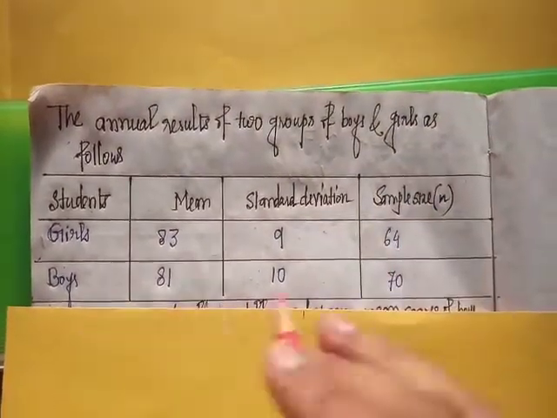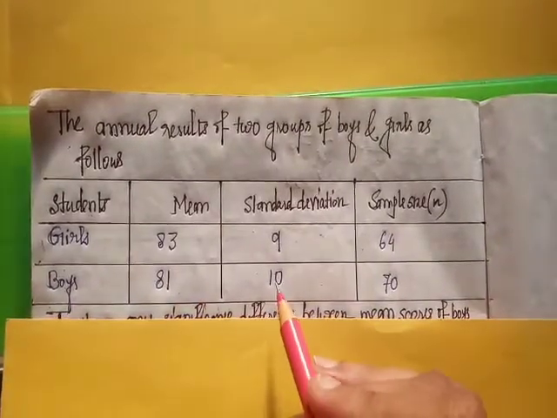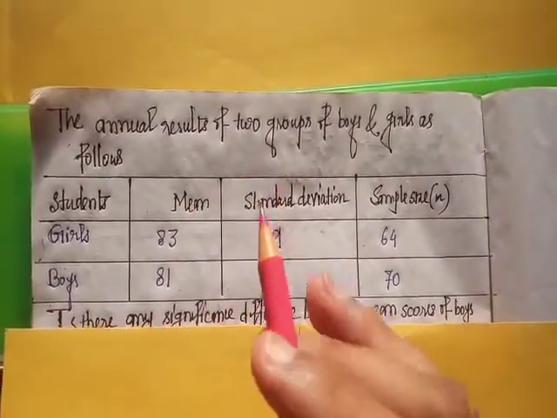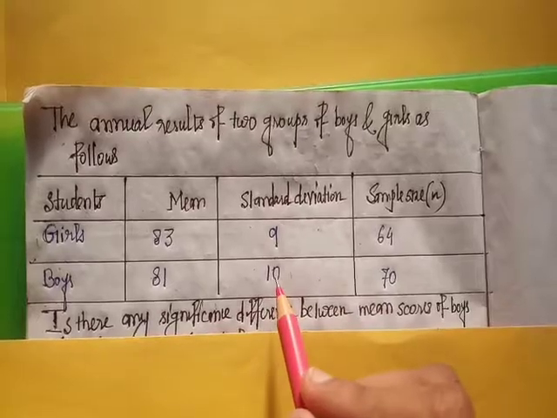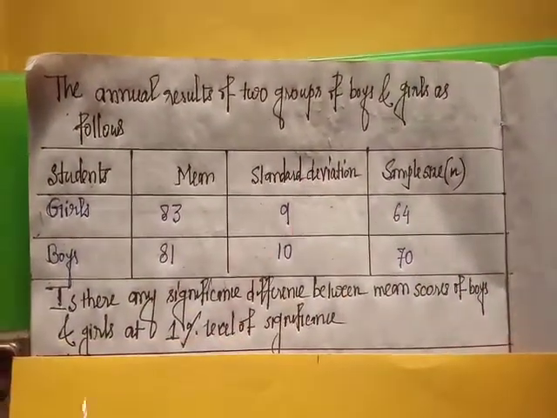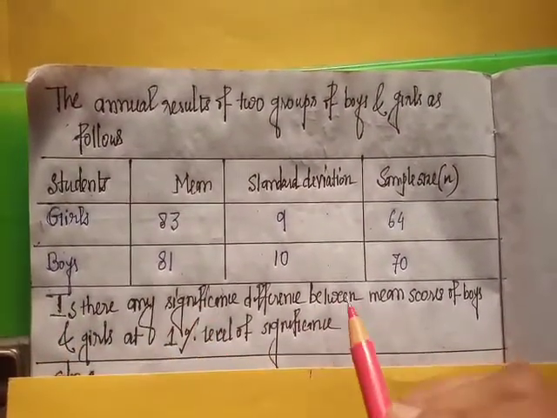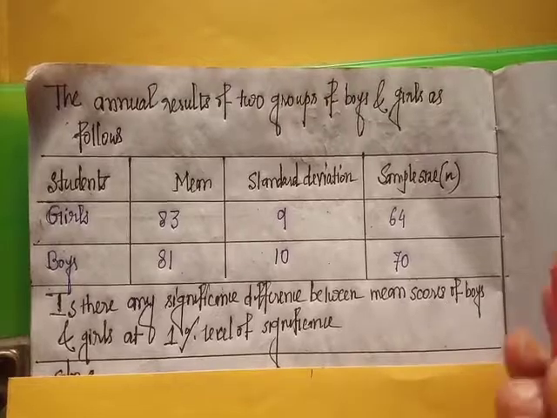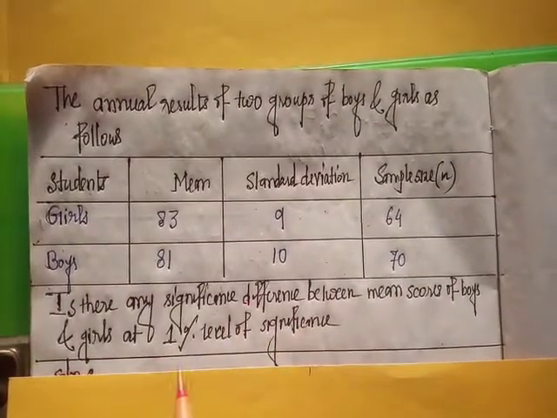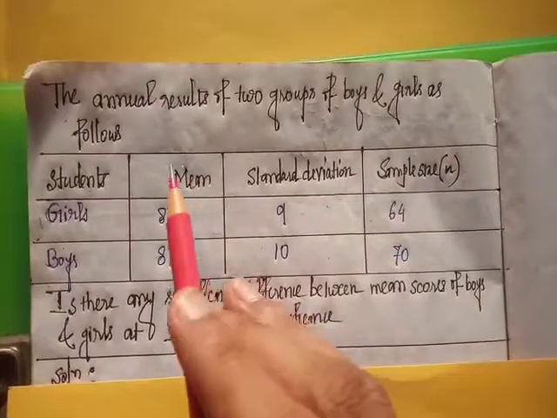And similarly, there are 70 boys whose mean result is 81 and standard deviation is 10. Is there any significant difference between the mean score of boys and girls at 1% level of significance?